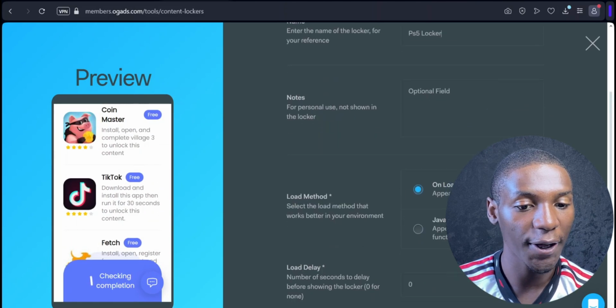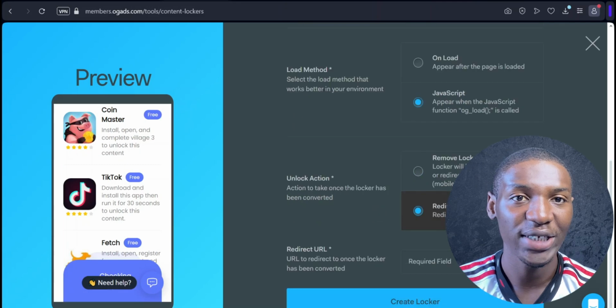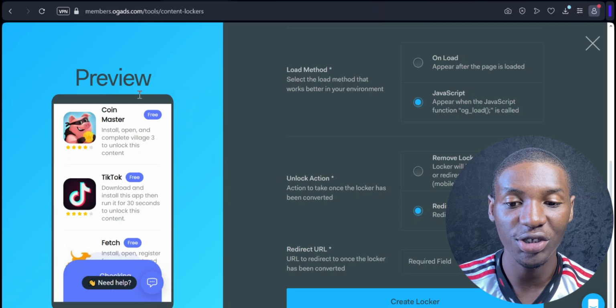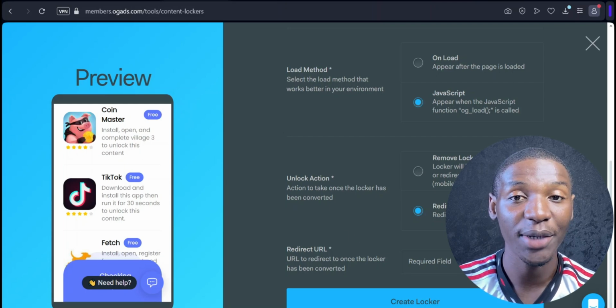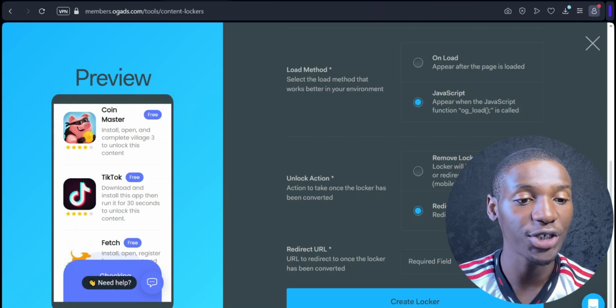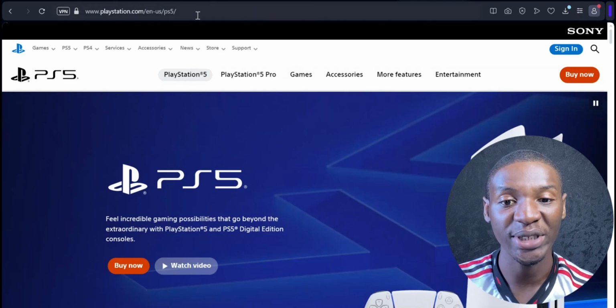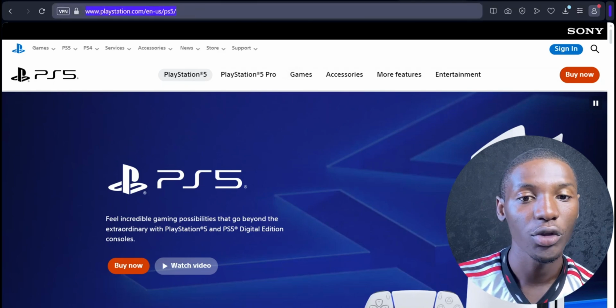So we're going to scroll down here where it says load method. We're going to leave this on JavaScript. Where it says unlock action, we're going to leave this to where it says redirect to another URL. So what this is going to do is once someone is done with this locker, it's going to redirect them to a specific website that we choose. So for this instance, guys, I'm going to be using the PS5 official website. So I'm just going to go ahead and copy the website right here.